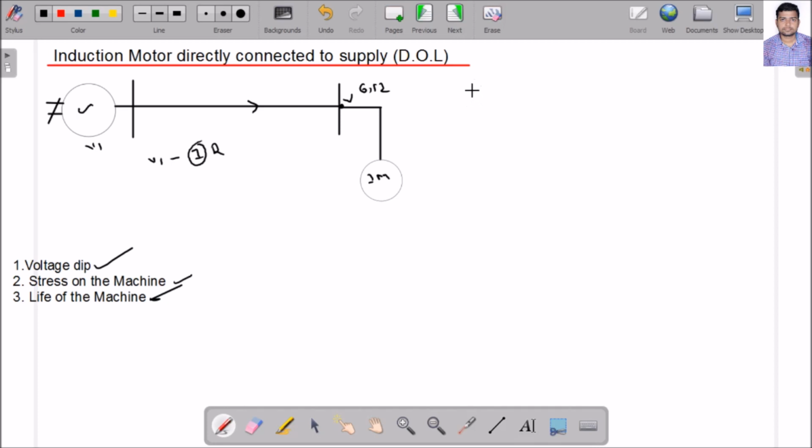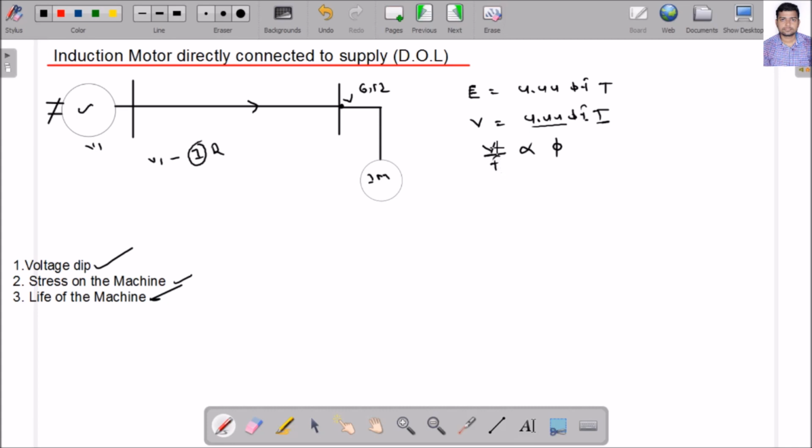Similarly, what is the EMF equation of an induction motor or normal machine? E equals 4.44 f T, where T is the number of turns. If I neglect the losses, I can say E equals V, so V equals 4.44 f T flux. Here 4.44 is constant and the number of turns is constant, so V by f is directly proportional to the flux.